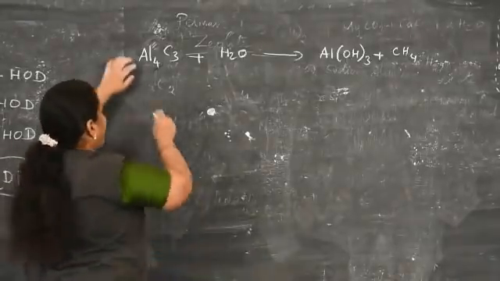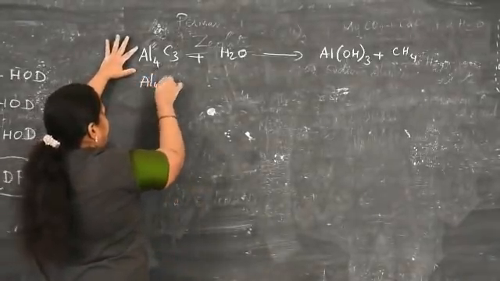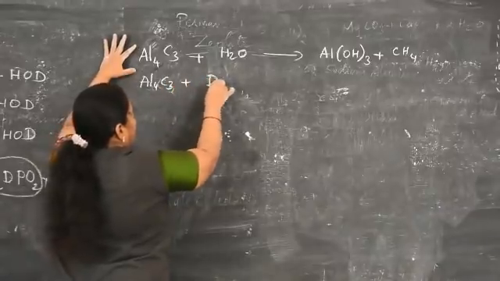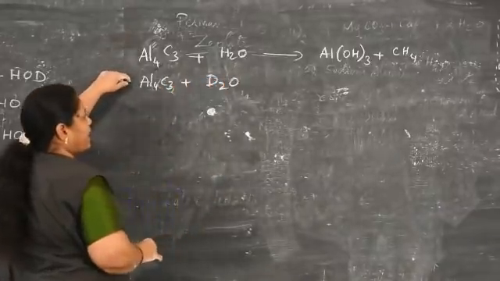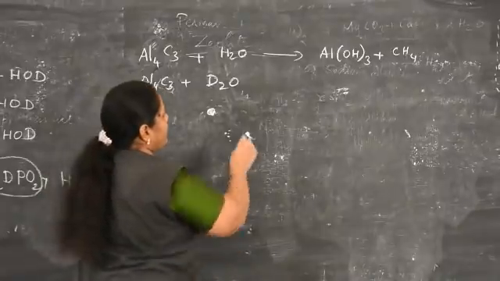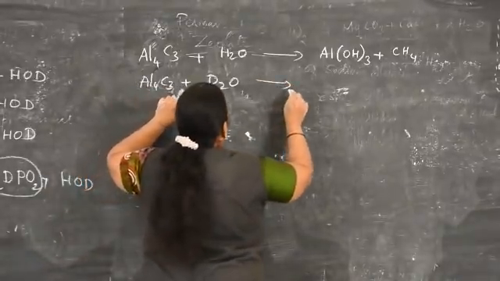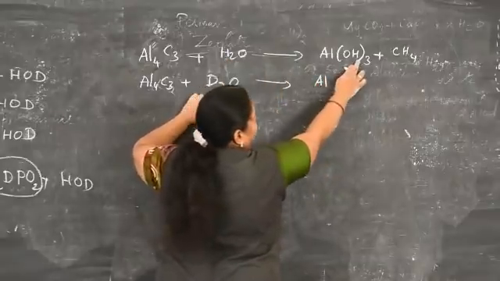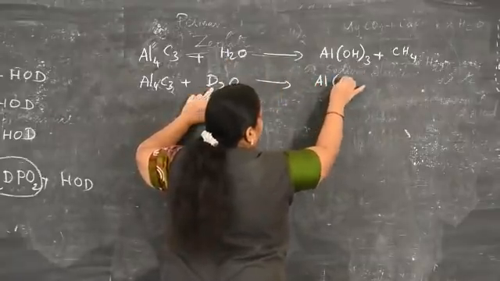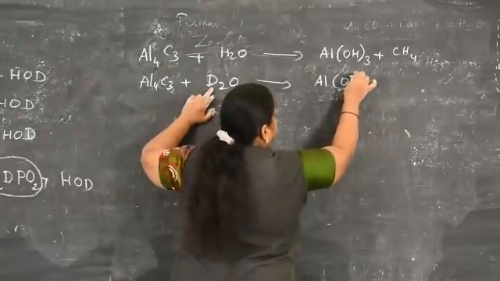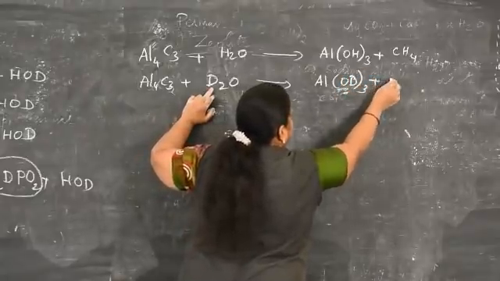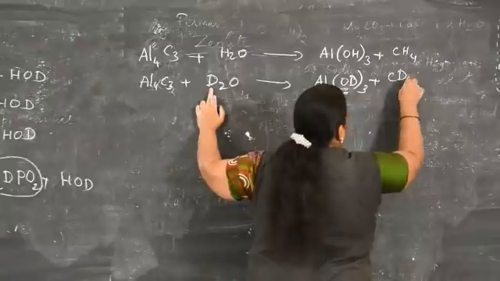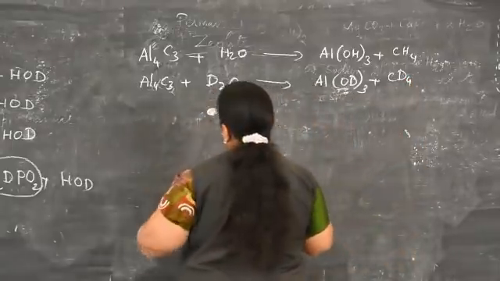Like that, the same aluminum carbide reacts with heavy water or deuterium oxide. What happens? We get the product: Al instead of H, here Al(OD)3 plus CD4. We get a methane molecule.